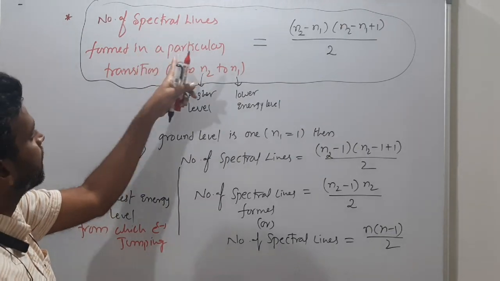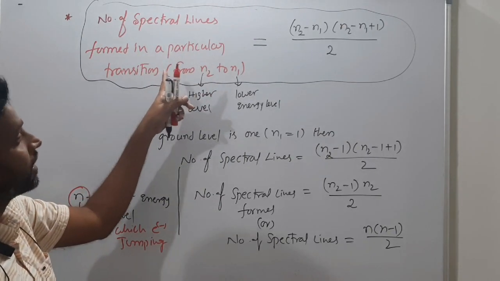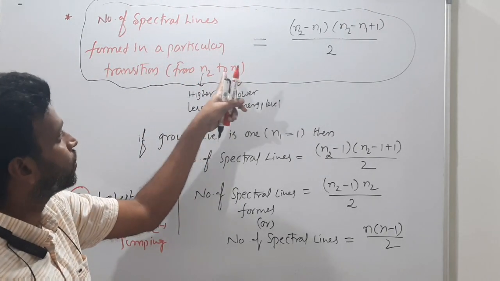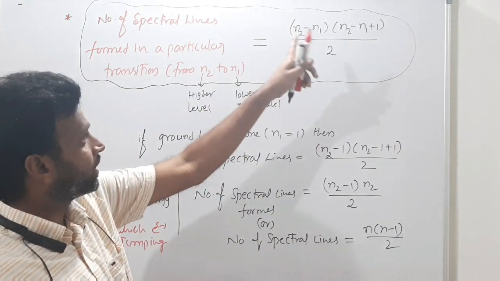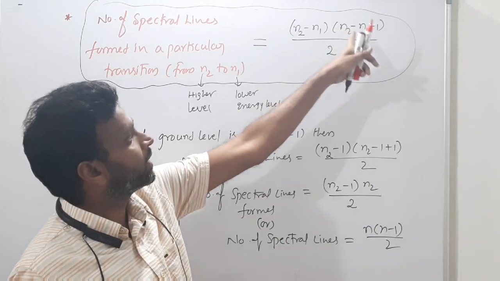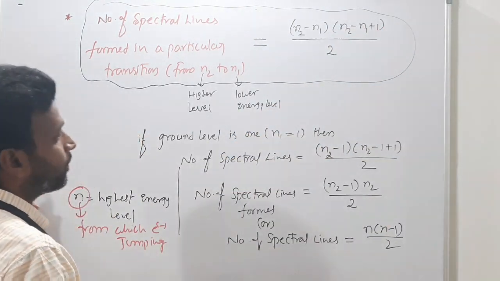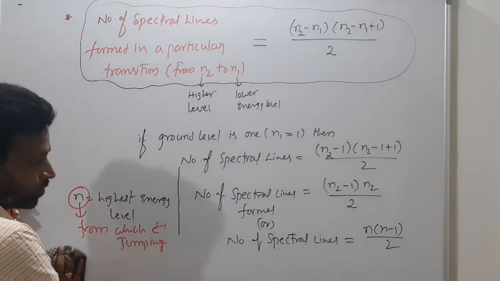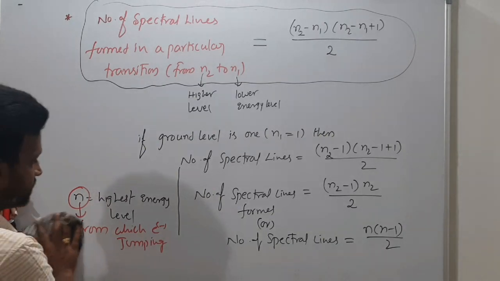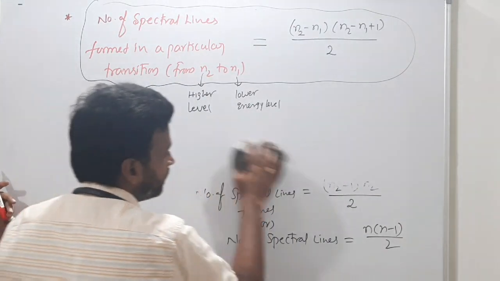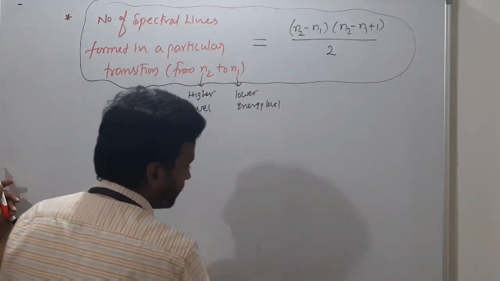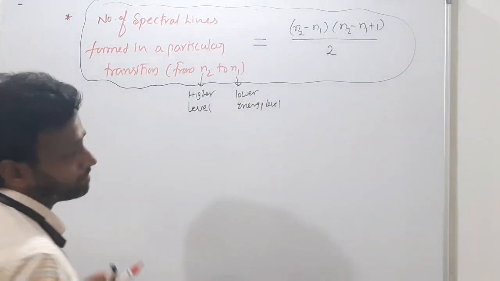The number of spectral lines formed in a particular transition from N2 to N1 you will have like this: N2 minus N1 into N2 minus N1 plus 1 by 2. Please note all these things. Very important. So what is N2? Higher energy level. What is N1? Lower energy level. If you remember this formula, it is enough actually.